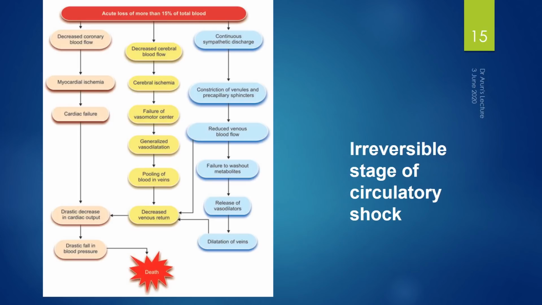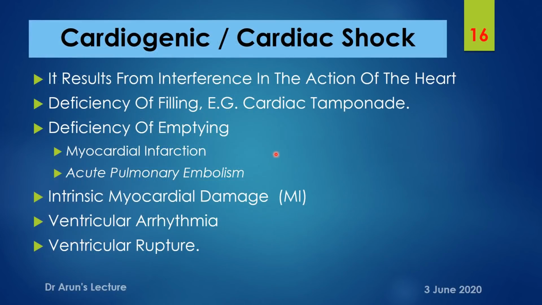And coming to the first type of shock, cardiogenic or otherwise cardiac shock, it results from interference in the action of the heart. The possible etiological conditions are: first and foremost, deficiency of filling, for example cardiac tamponade, and second is deficiency of emptying due to myocardial infarction or otherwise acute pulmonary embolism.